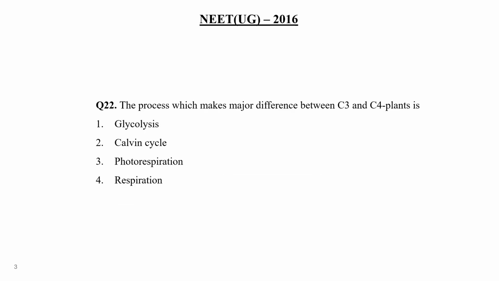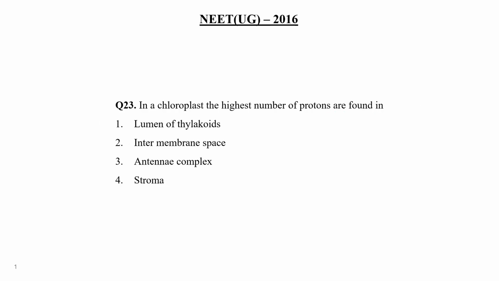Now, the process which makes the major difference between C3 and C4 plants, is it glycolysis, Calvin cycle, photorespiration or respiration? Easy question. What is the major difference between these two? This is photorespiration, right? Okay. Now, next question, question number 23.